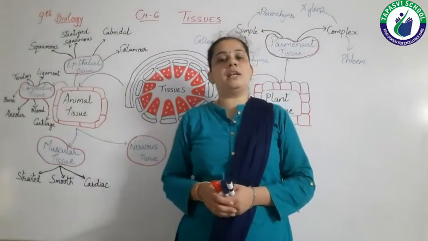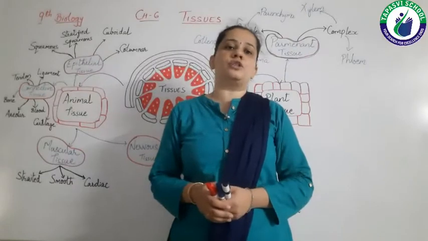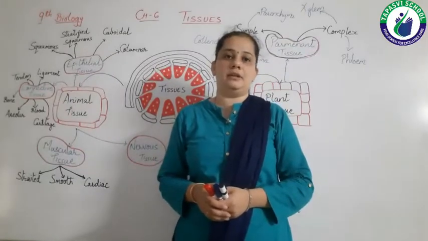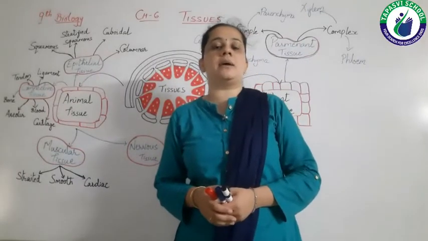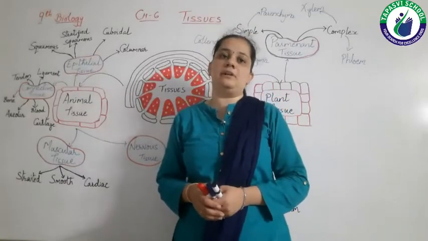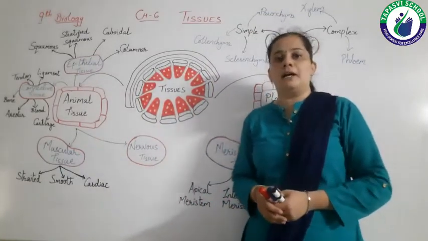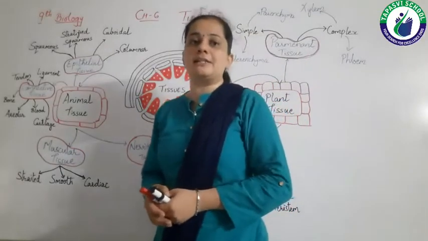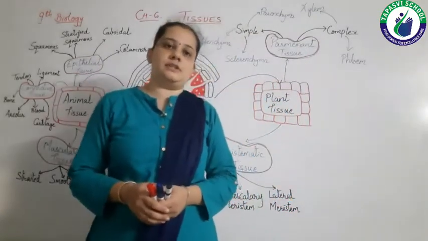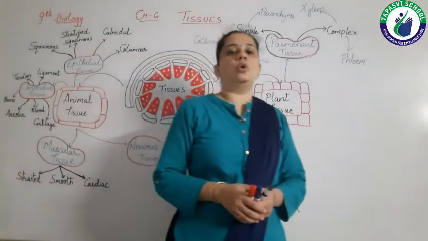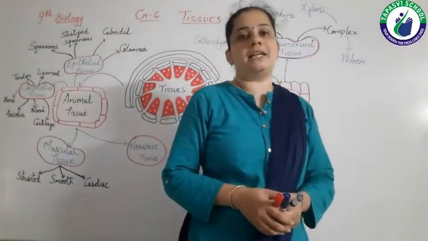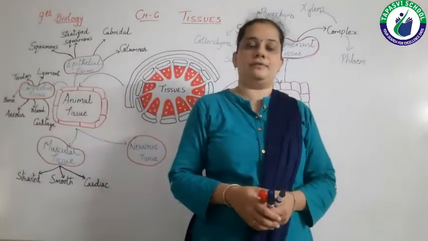The heart will only and only focus on the circulation of blood, while the stomach and small intestine will do the digestion of food. But in amoeba, a unicellular organism, all the functions are done by only one cell, that is amoeba itself.